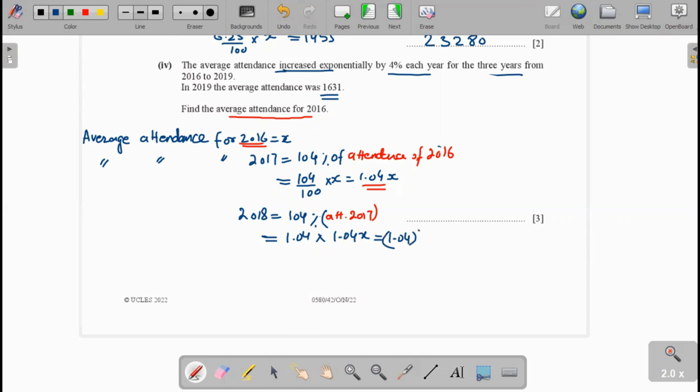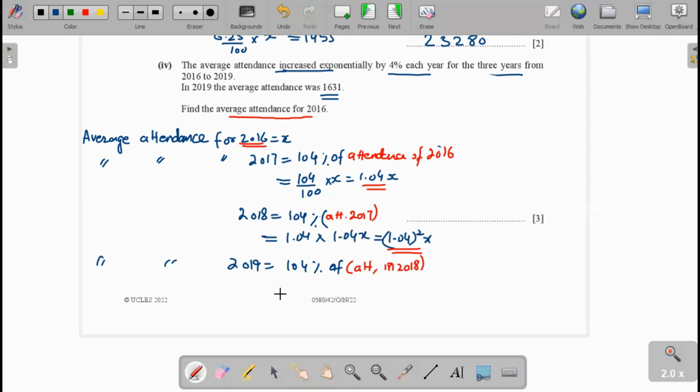And this becomes 1.04 square x. And same as the average attendance in 2019, that value will be 104% of attendance in 2018. You see here, this is the attendance of 2018.